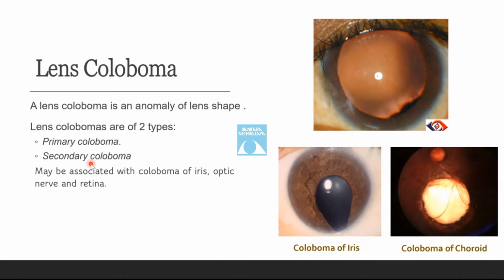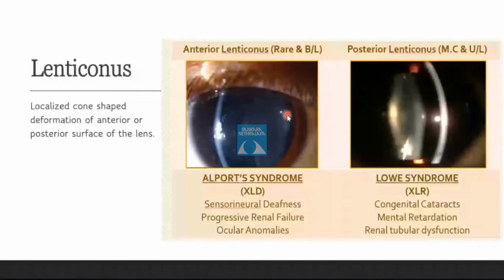While a secondary coloboma is an indentation of the lens periphery caused by the lack of ciliary body or the zonular development. It may be associated with the coloboma of iris, optic nerve, and retina.